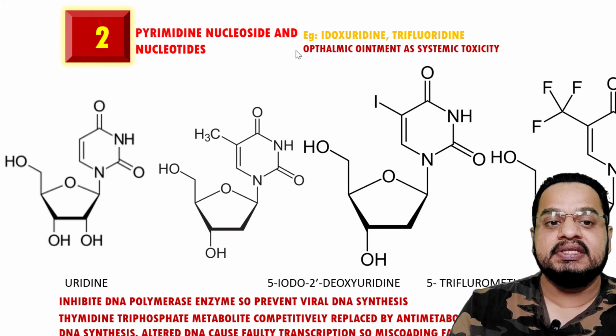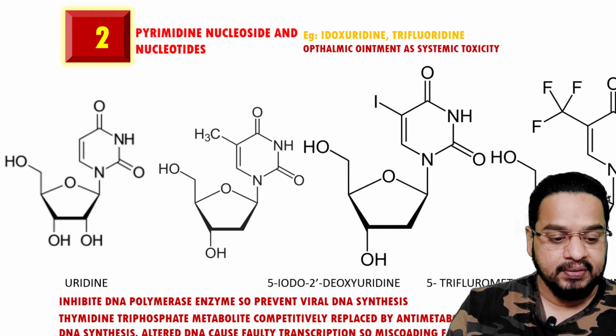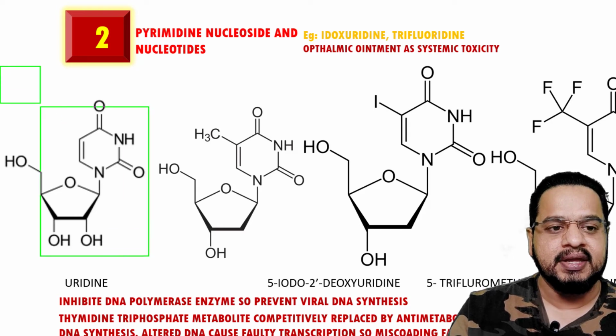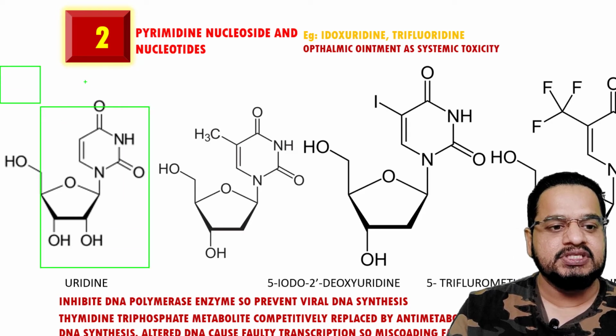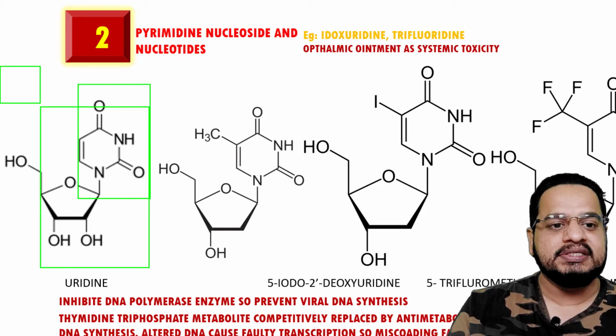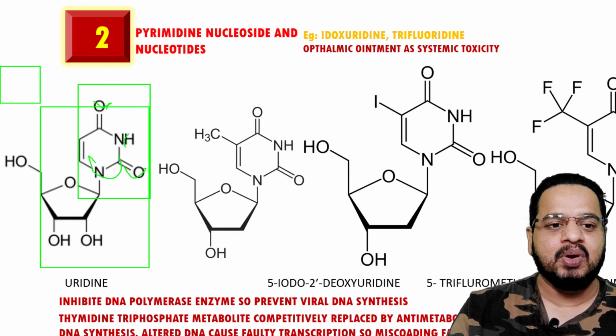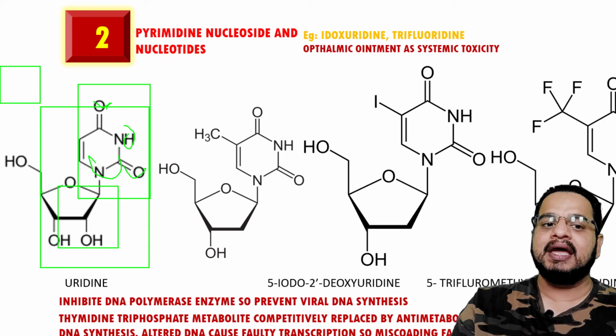So see, these are the pyrimidine nucleoside bases. Now this is uridine. Check this. This is the uracil, isn't it? This double bond O, these two nitrogens, and what could this be? This is the ribose sugar.